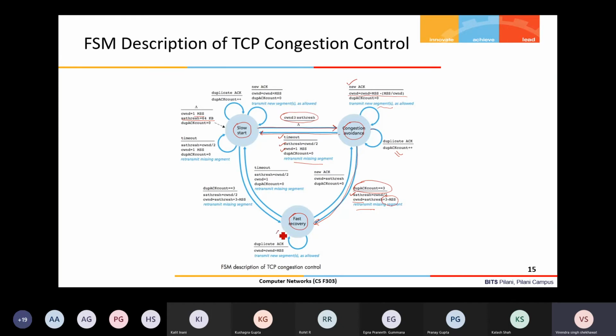So now your question is actually here. You are in the fast recovery phase and you are still receiving duplicate ACKs, because it may be possible you might have sent 4 or 5 packets after the packet which was lost.